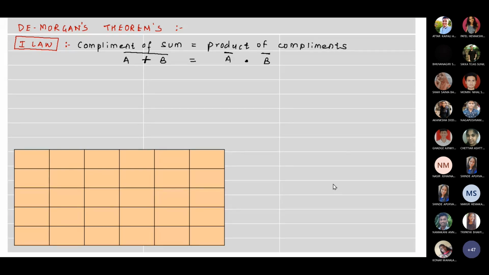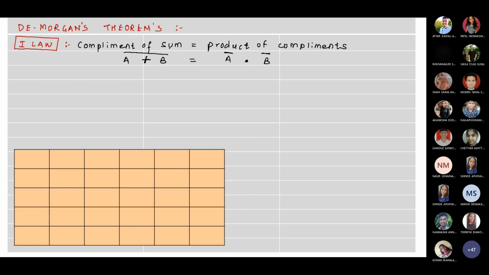Okay. So De Morgan's theorem. In De Morgan's theorem we have two theorems. You must have seen this in mathematics also last year, and some of you must have seen it in bifocal of physics also. So De Morgan's theorem. So the first law is complement of sum is equal to product of complements.